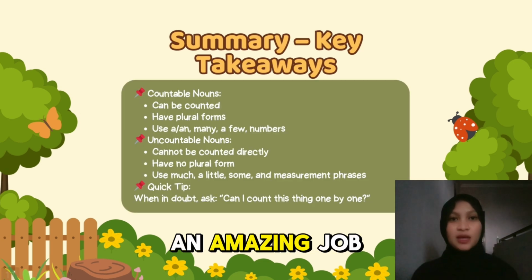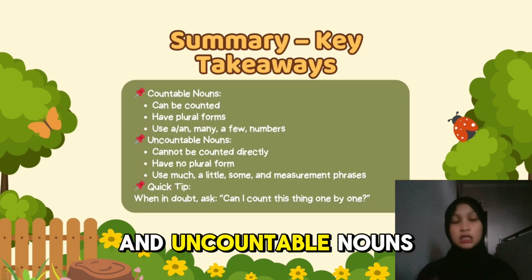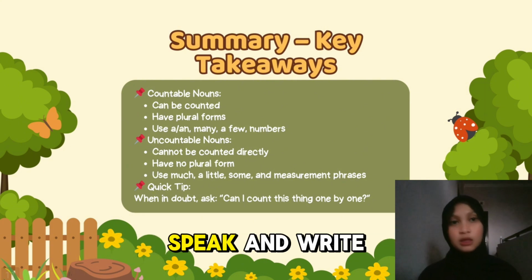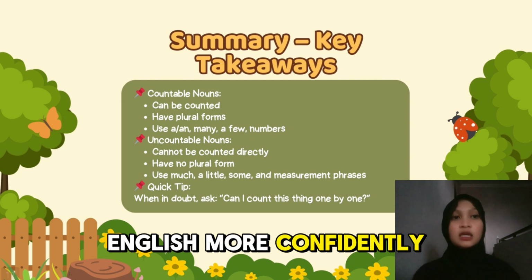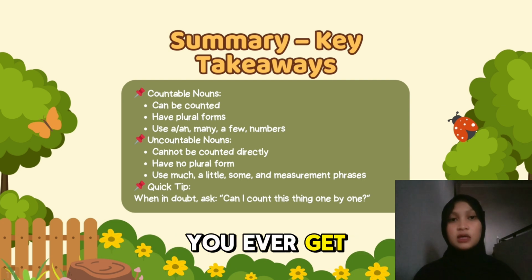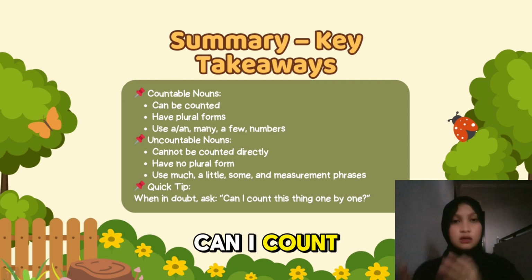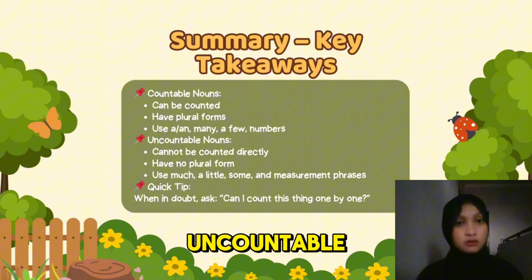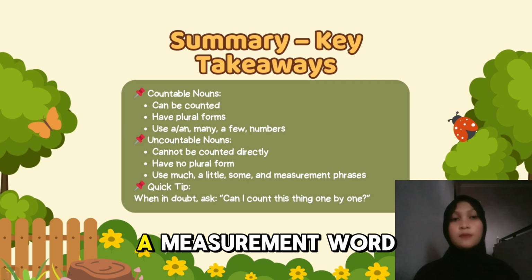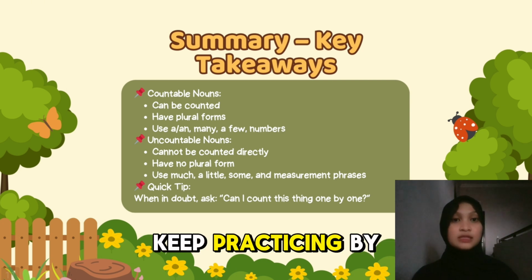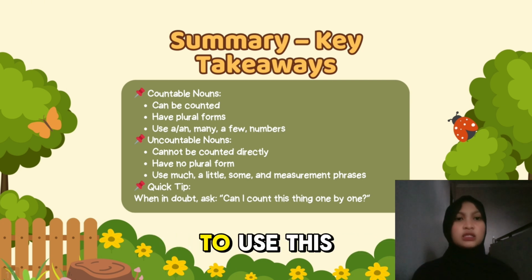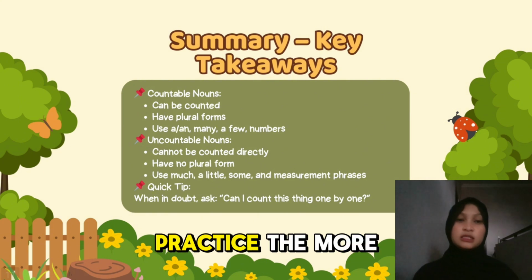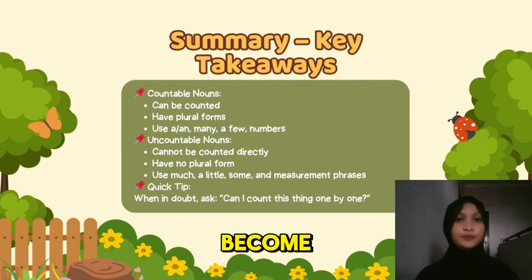Alright, you did an amazing job learning about countable and uncountable nouns today. Remember, mastering these nouns will really help you speak and write English more confidently and clearly. If you ever get confused, just ask yourself, can I count this thing one by one? If yes, it's countable. If not, it's uncountable, and you might need to use a measurement word. Keep practicing by reading, listening, and trying to use these nouns in your own sentences. The more you practice, the easier it will become.